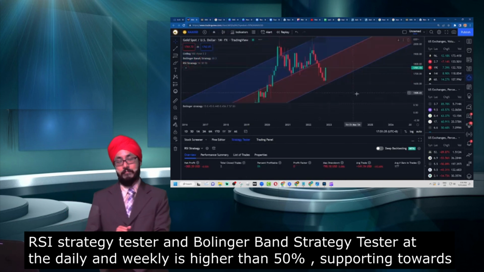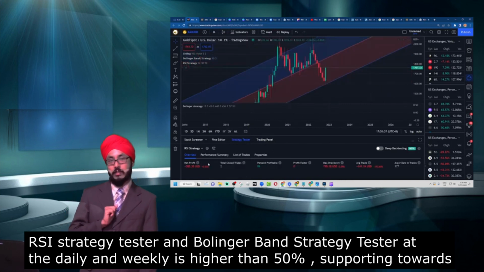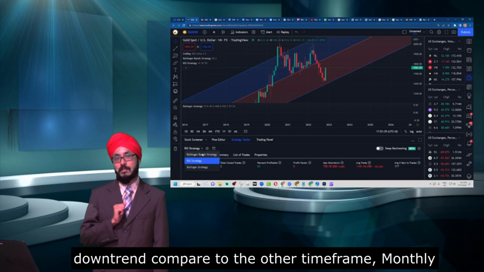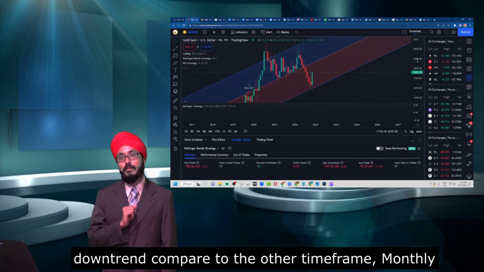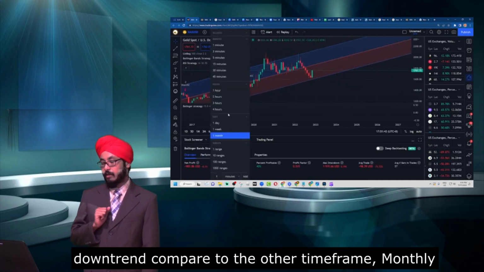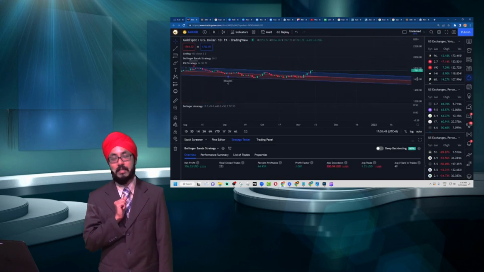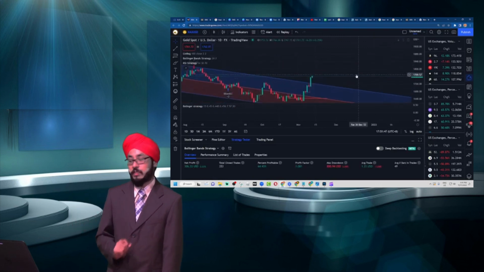So two time frames, the weekly and the daily, are supporting more towards above 50%, and the monthly is only at 0%.